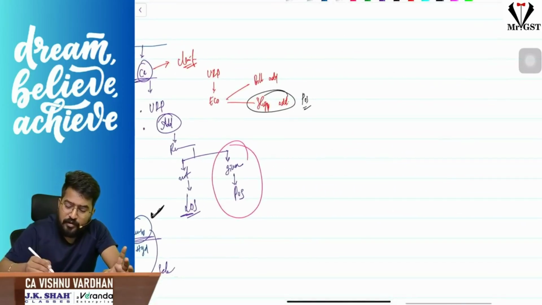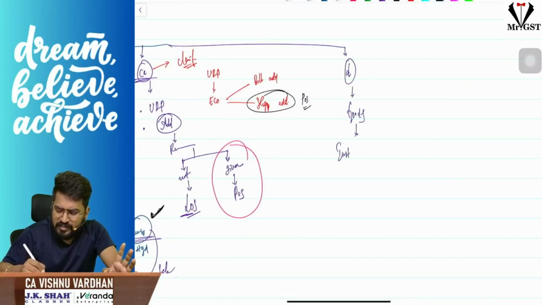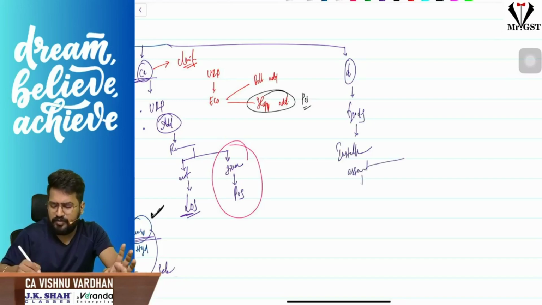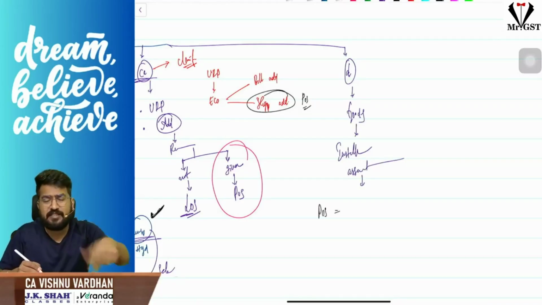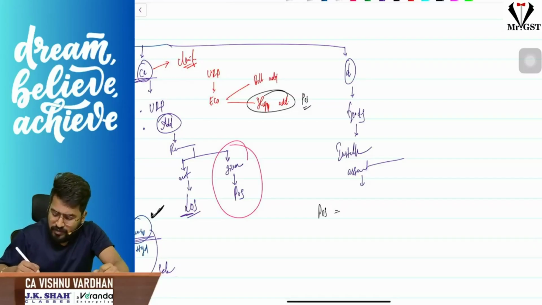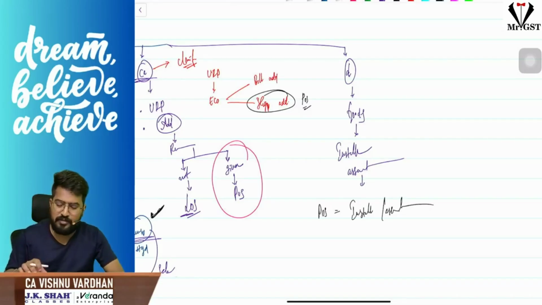Now finally, clause D and E. What is clause D? Sir, I am buying some goods, and those goods need some installation, some assembly. Then if I am buying such type of goods, what is the place of supply? For example, you are buying an AC. Sir, what is the place of supply? Where the AC is installed. Okay, so the place of supply is where the goods are installed or assembled. That will be the place of supply. Simple provision.